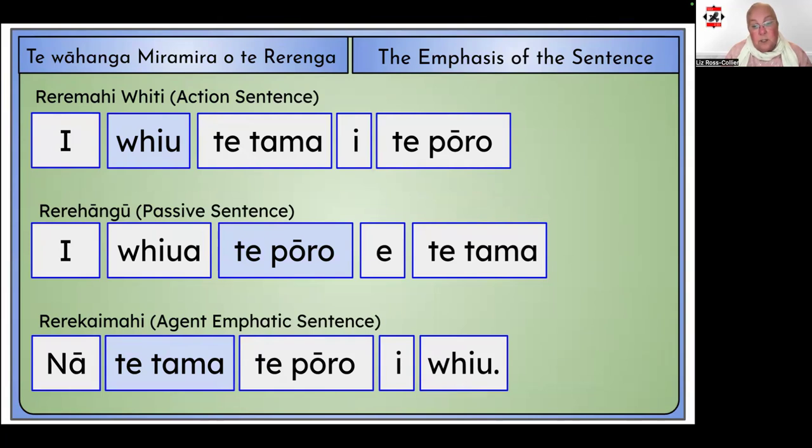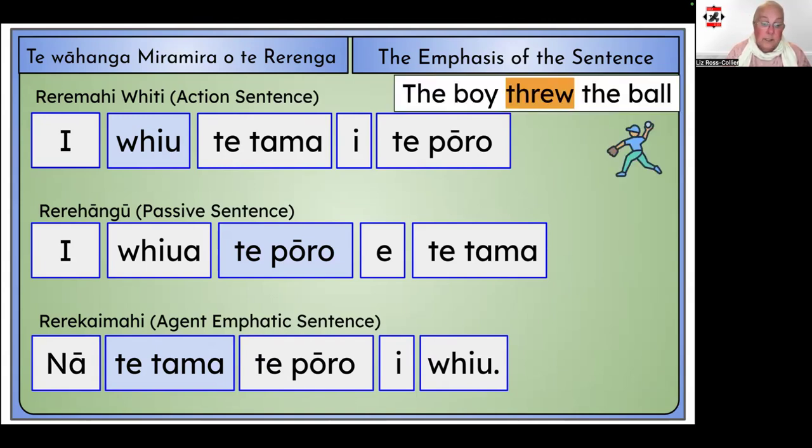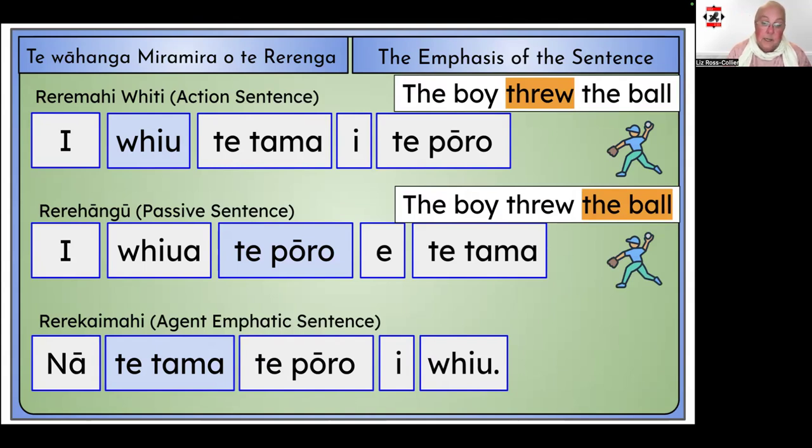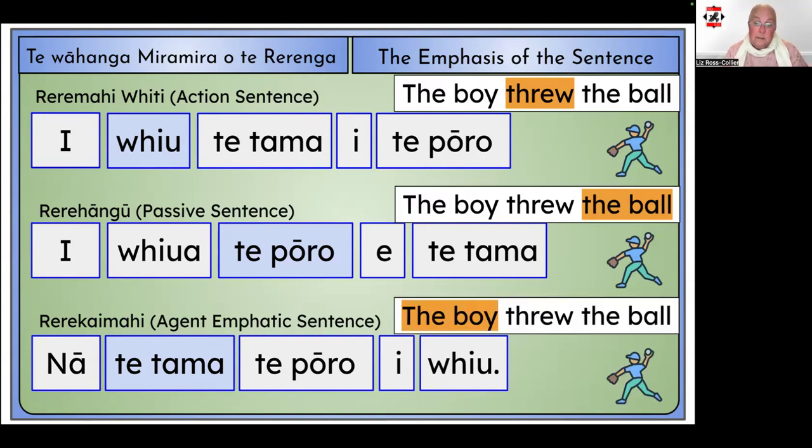I wanted to look at the sentence structures together just to show you how the emphasis of the sentence shifts between the 3. So we have the Reremahi at the top, where the emphasis is on the mahi, the Rerehāngū, I whiua, te pōro e te tama, where the emphasis is on the taunga, and now we have the Rerekaimahi, where the emphasis is shifted to the kaimahi or the agent. When we look at the translation into English, you see here, highlighted in orange, where the emphasis lies. An interesting side note, the word that is emphasised in each rerenga is nearer to the start of the sentence in te reo Māori.